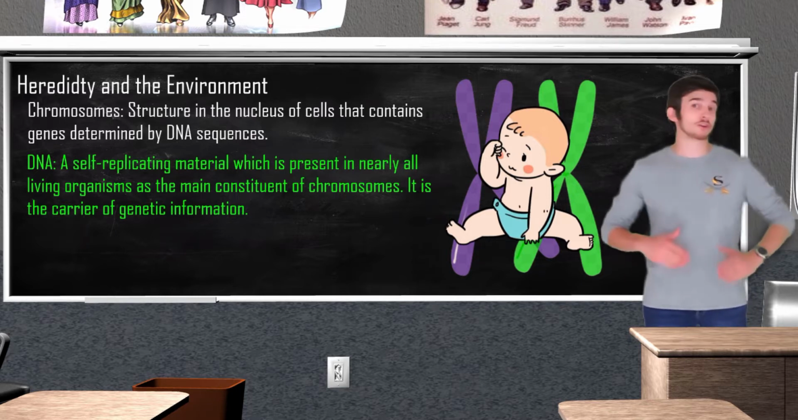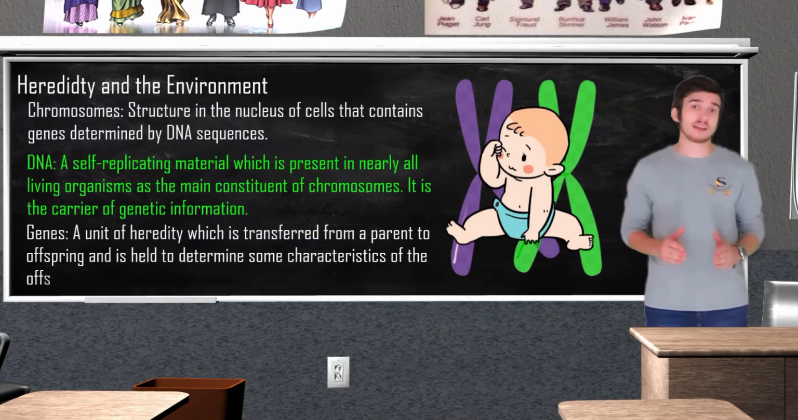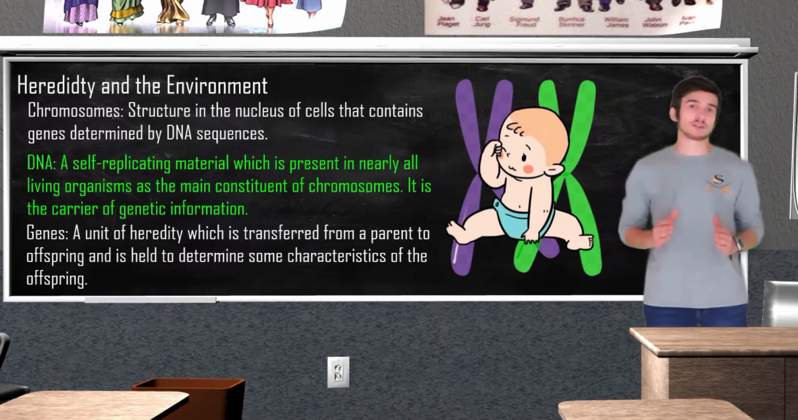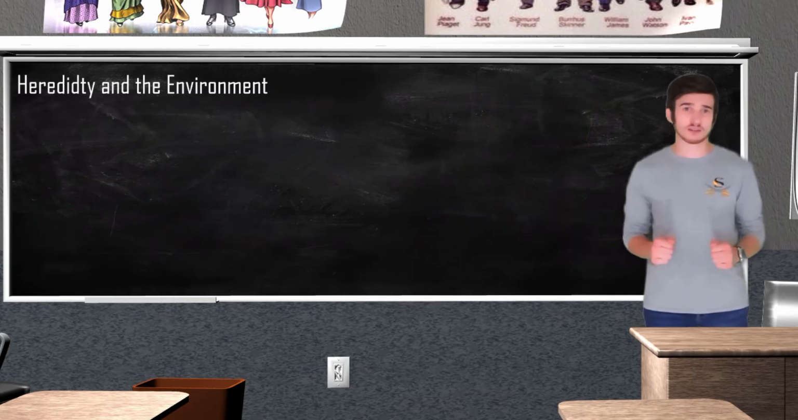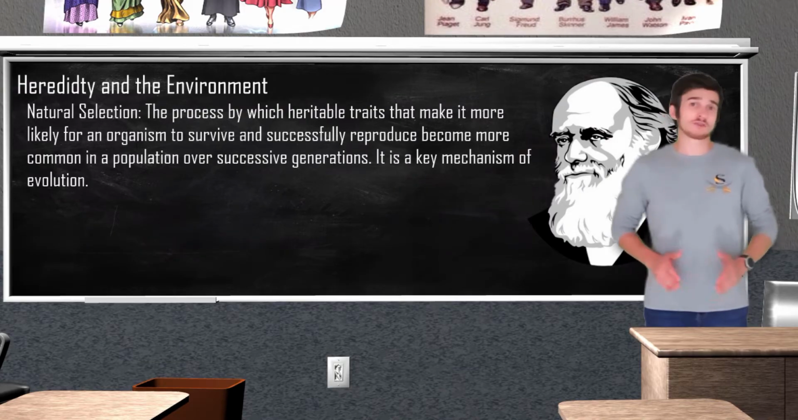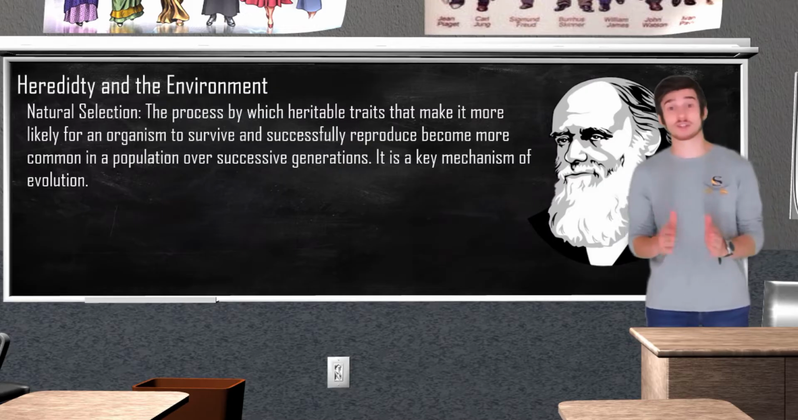All living things, your dog, the annoying bug flying around your house, your parents' ficus outside, all have their own unique DNA. Your genes are just going to be a unit of heredity that are transferred from your parents to you and is held to determine some of your characteristics. Charles Darwin's research led to the creation of the evolutionary perspective of psychology, which focuses on how natural selection favored behaviors that contributed to survival and the spread of our ancestors' genes. Natural selection is just going to be the process where traits that make it more likely for an organism to survive will have a better chance to reproduce to the next generation.